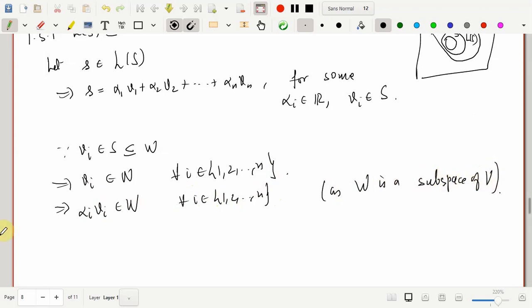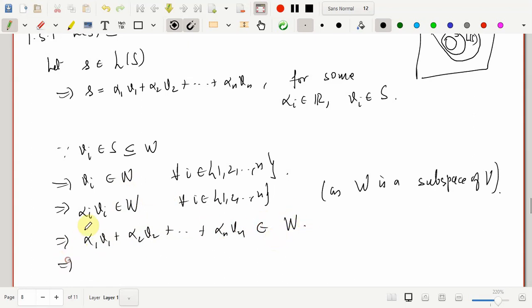So if each of these vectors from 1 to n belongs to W, their sum definitely, because plus is closed in W, will also be in W. So this means that alpha 1 V1 plus alpha 2 V2 and this goes on till alpha n Vn is also part of W. But what is this?